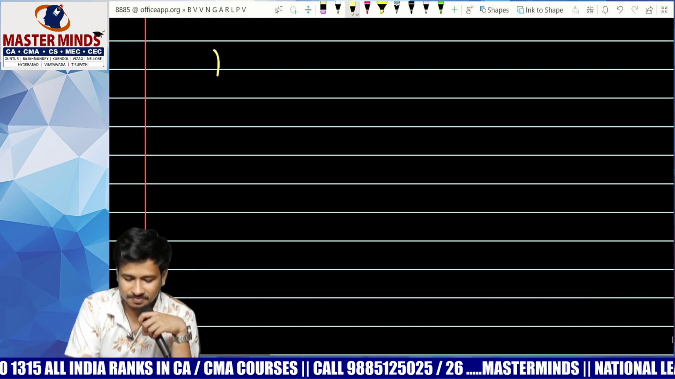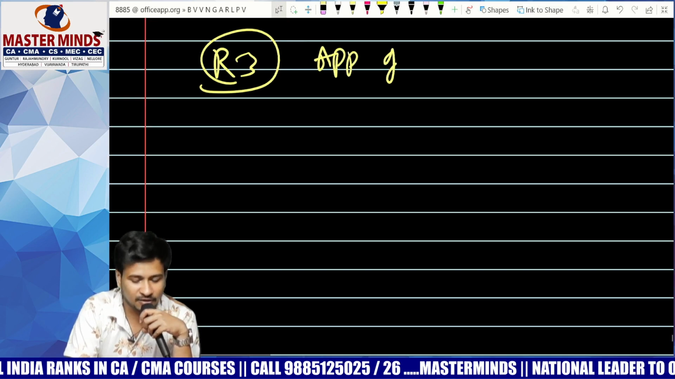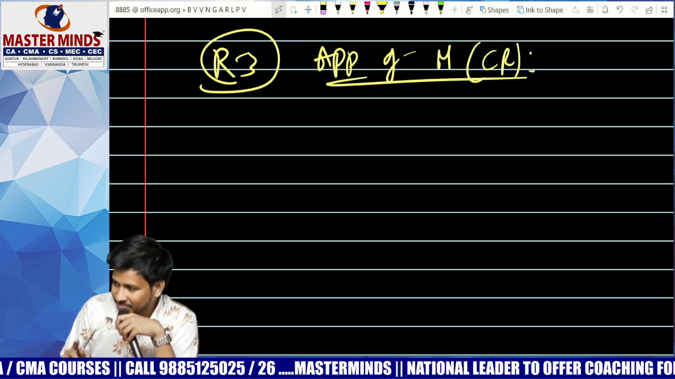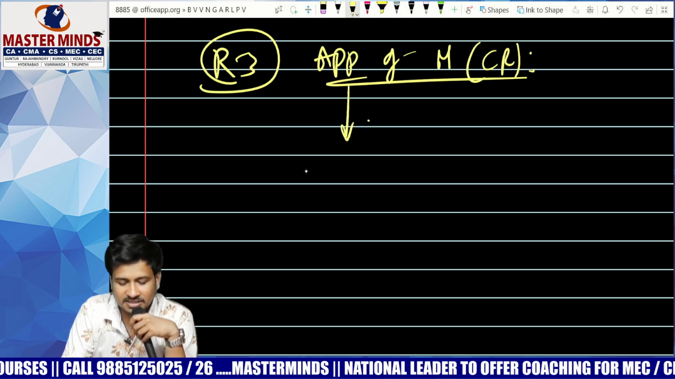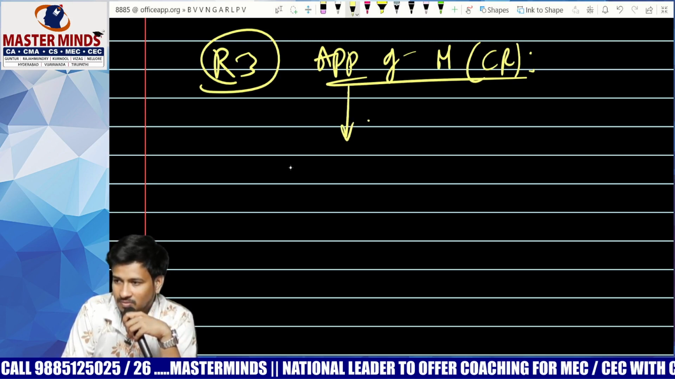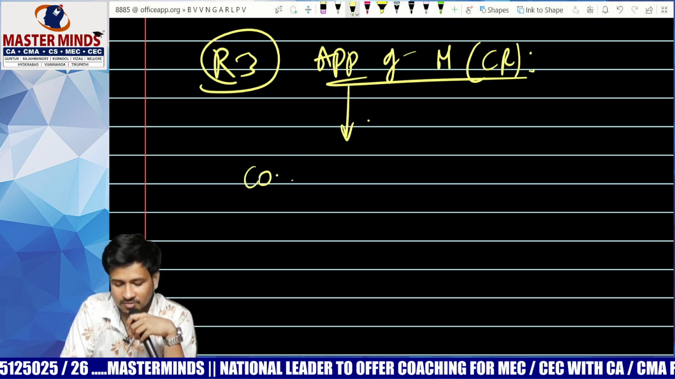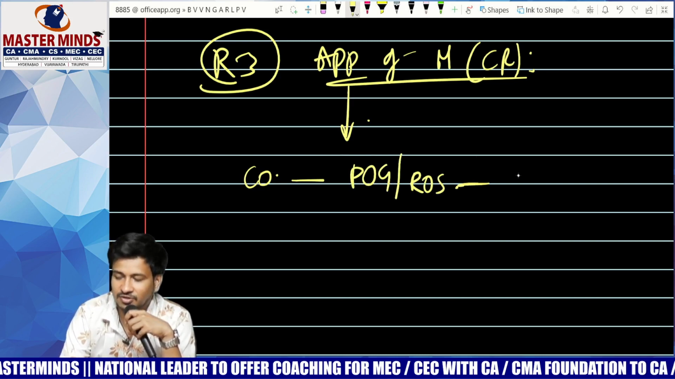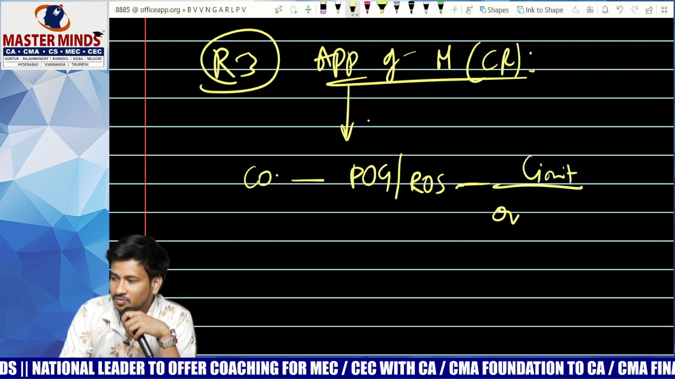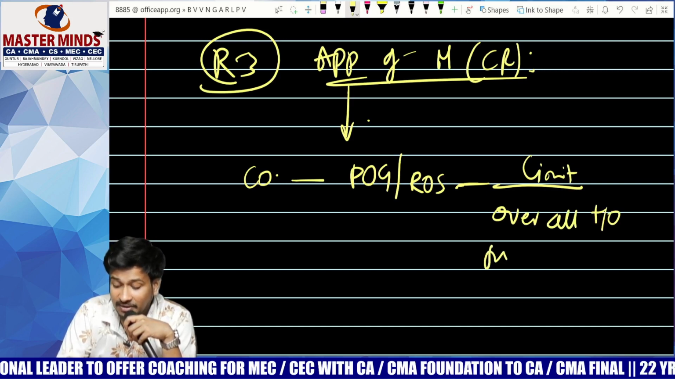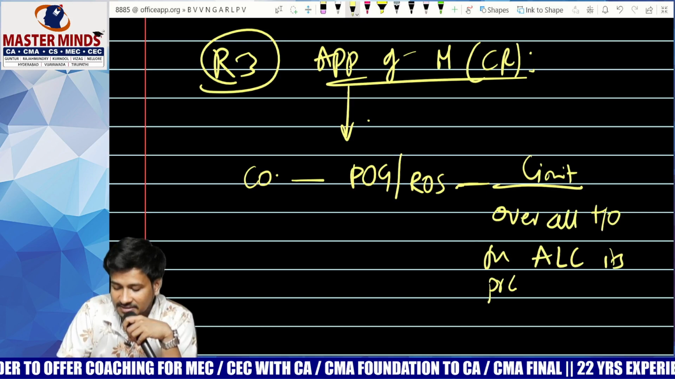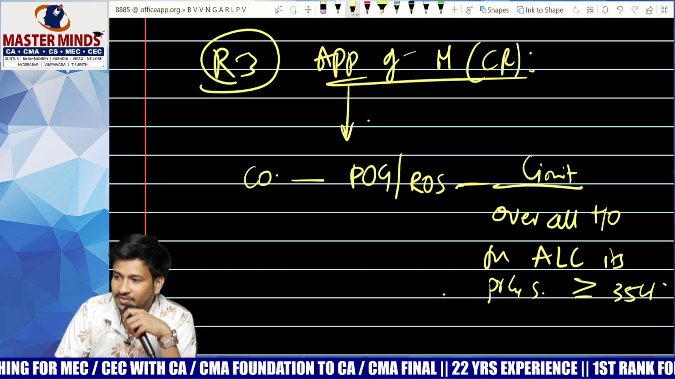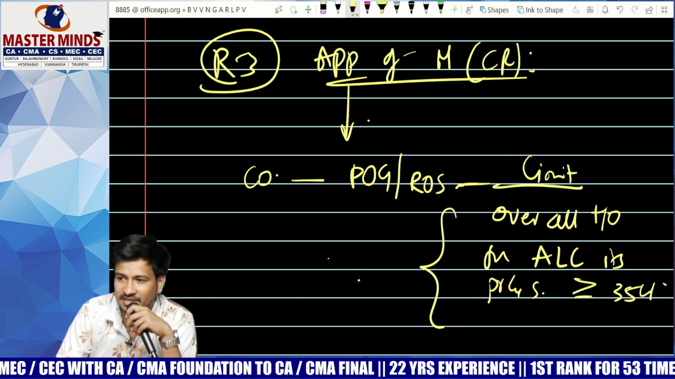What is rule number 3? Applicability of maintenance of cost records. For which companies is it applicable? Companies which are engaged in production of goods and rendering of services, and you have to check the limit: overall turnover from all its products and services greater than or equal to 35 crores. Clear everybody? To check this limit, current year or preceding year?